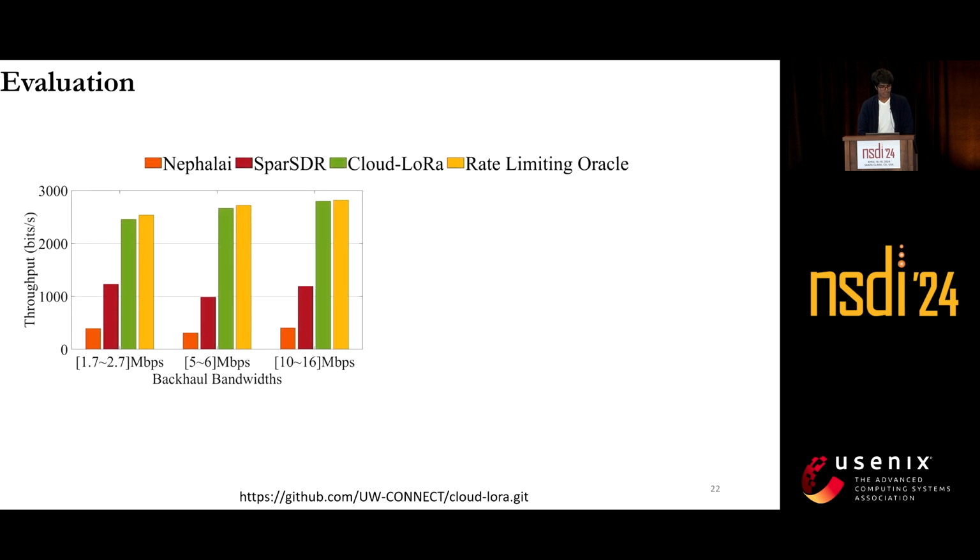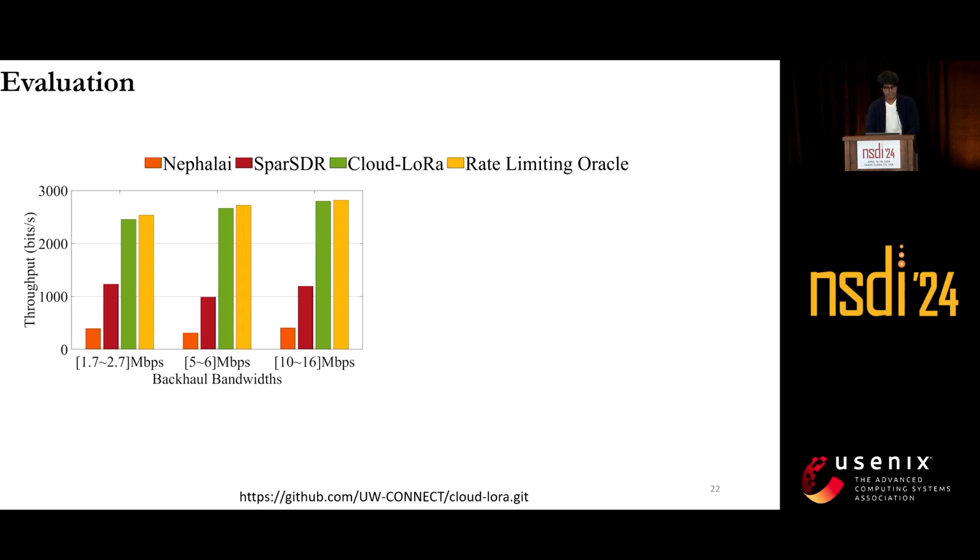In this plot, we have overall throughput observed against varying backhaul bandwidths. The green bar shows Cloud-LoRa. We also compare our result against some other static lossy compressions, for example, Nepali and SPAR-SDR, shown by orange and red bars. Then there is a rate-limiting oracle as well, which sets some upper bound. We assume that this rate-limiting oracle has a global view and compresses just exactly to meet the bandwidth.